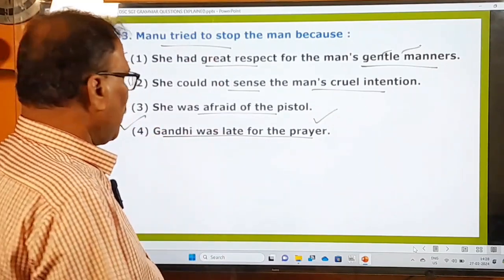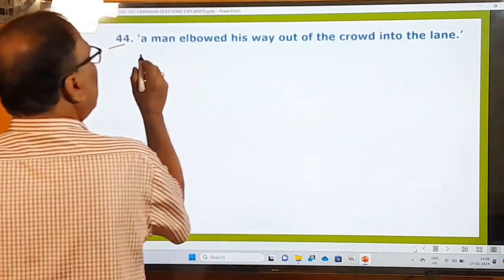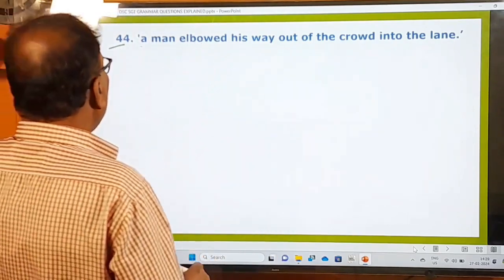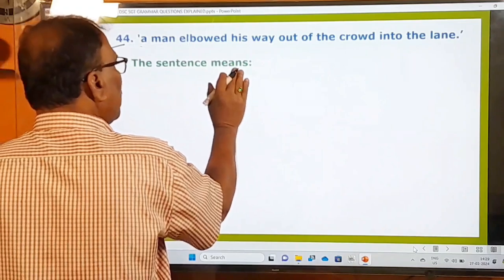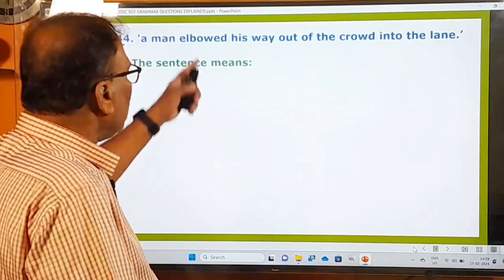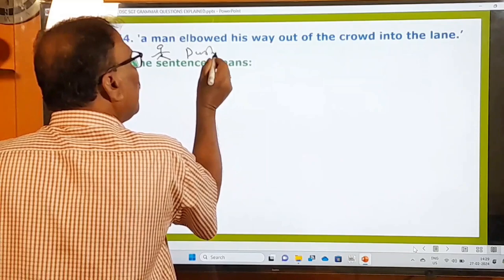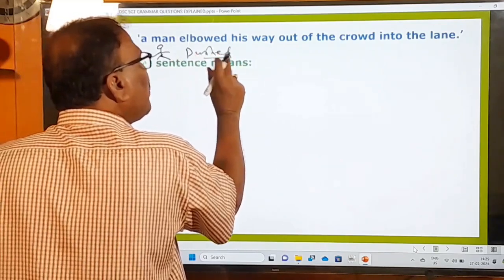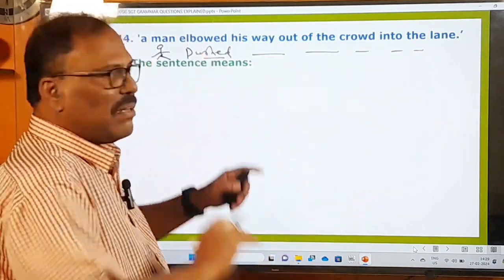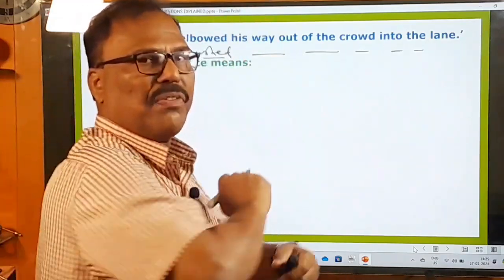Now let's move on to the next question. 44th question. A man elbowed his way out of the crowd into the lane. Here the statement is given. That's the very first sentence of the passage. So what is the examiner asking you to do? This sentence means. So before we choose the correct option from the options given below, let us see the meaning of this. A man, you know very well, some man. Elbowed means pushed. Okay, you can easily understand this. Elbowed means pushing the people with his elbows. Elbow means these are the elbows. Okay, with the elbows he was pushing the people.